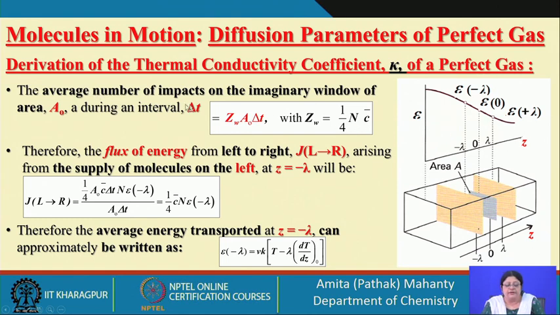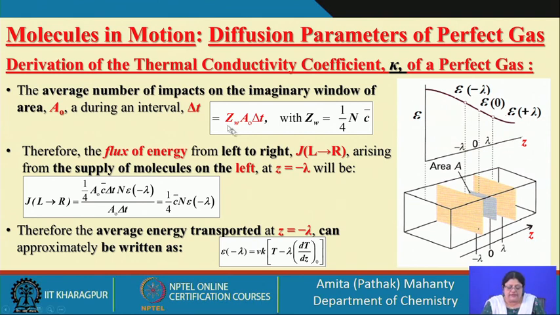So, the number average of the impact which you have on the wall is going to be given by 1 by 4 N, capital N, into the mean relative speed. So, if I want to find out the flux of energy from left to right, this arises from supply of molecules from the left side, and the left side will always be at a higher energy.